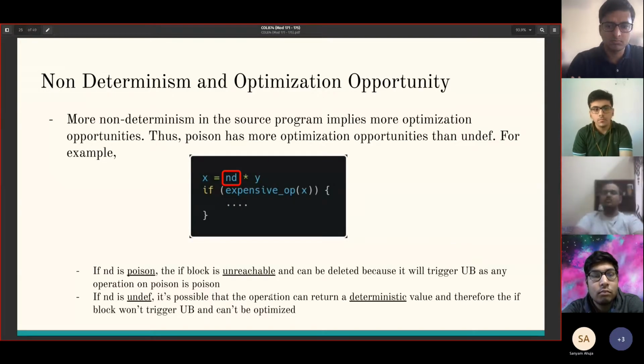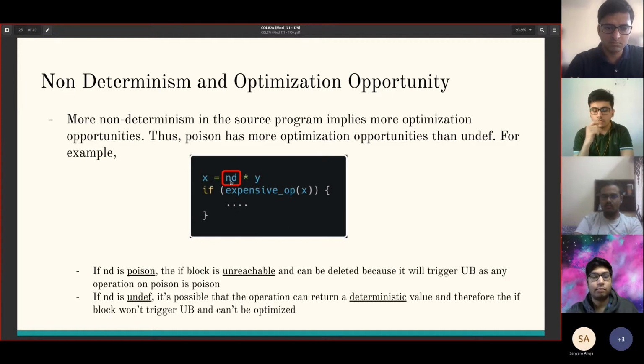And we're concerned with the relative non-determinism of values, because the more non-determinism we have in the source program in the transformation, the more optimization opportunities we have. And therefore, if we have a poison value as opposed to an undef value in the source, then that means we have more optimization opportunities. For example, if we have this code where ND, let's say it's either undef or poison, and we'll consider it case by case.